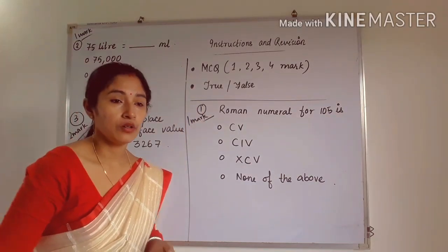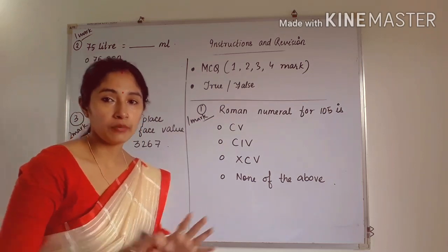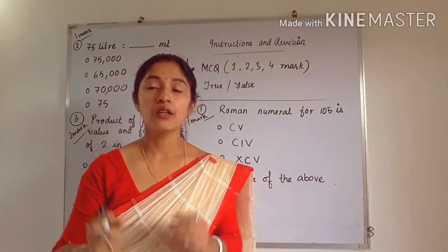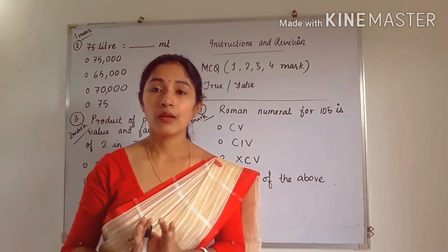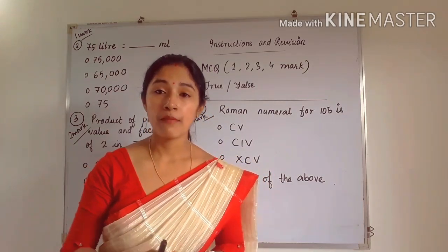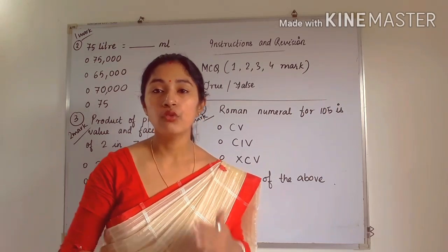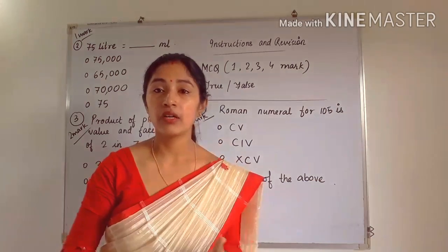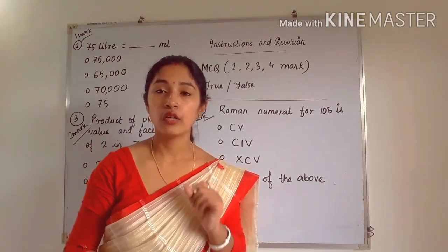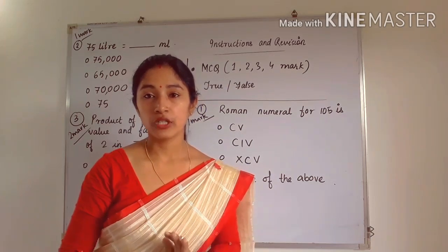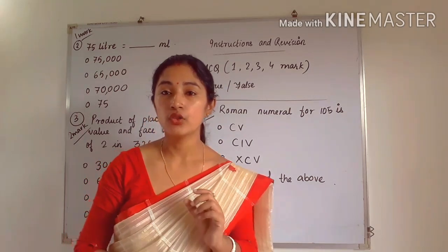Suppose, what is the definition of a prime number? I am giving you just one example. Suppose I have written: the numbers which are divisible by 1 and itself are called prime numbers. The options will be true, false, meaning whether that statement is true or false. You have to click on the right option. As you know the statement is correct, you have to click on the true option.